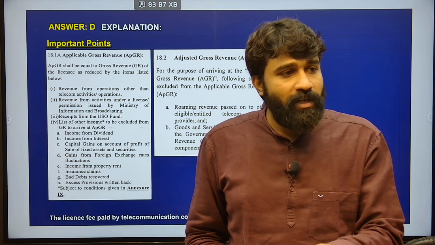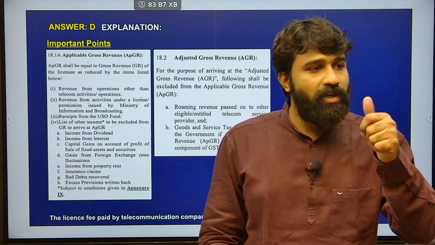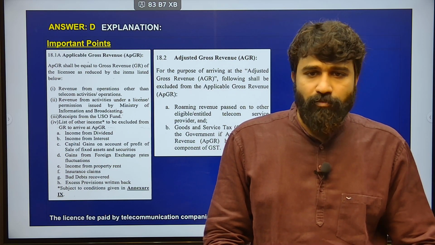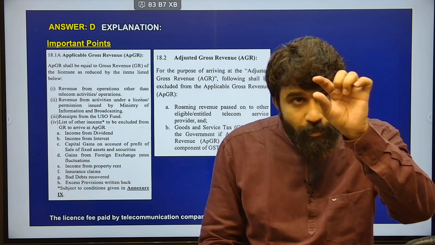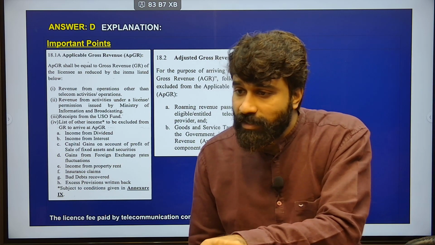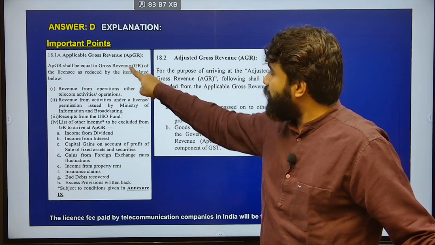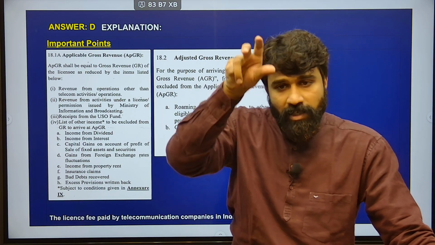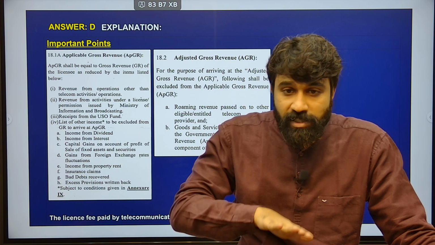Therefore, should I charge on every aspect of income that you are gaining when I am allocating certain spectrum by charging some money? No. While allocating spectrum, the charge should come under the umbrella of license fee. It should never include the other expenditure and also other incomes that you have earned. Okay, this is important. And next, this is applicable gross revenue. What should be the applicable gross revenue? This is a telecom company's entire income, which is excluding